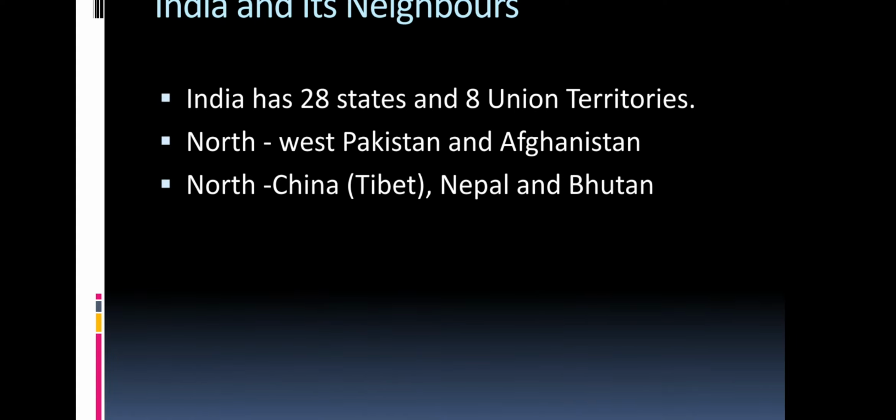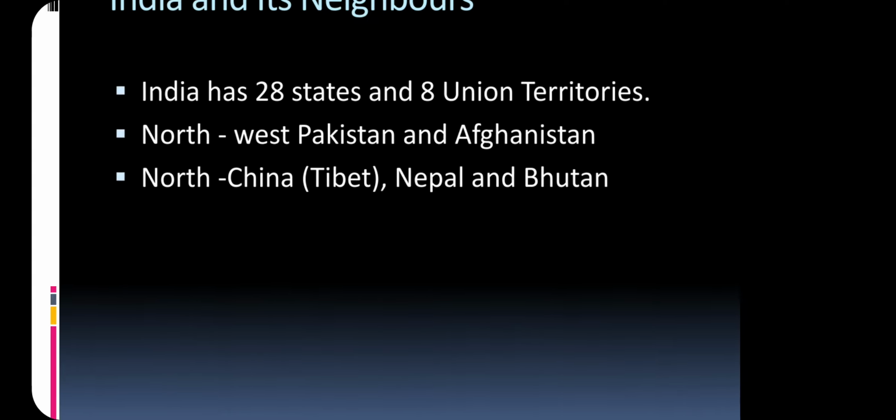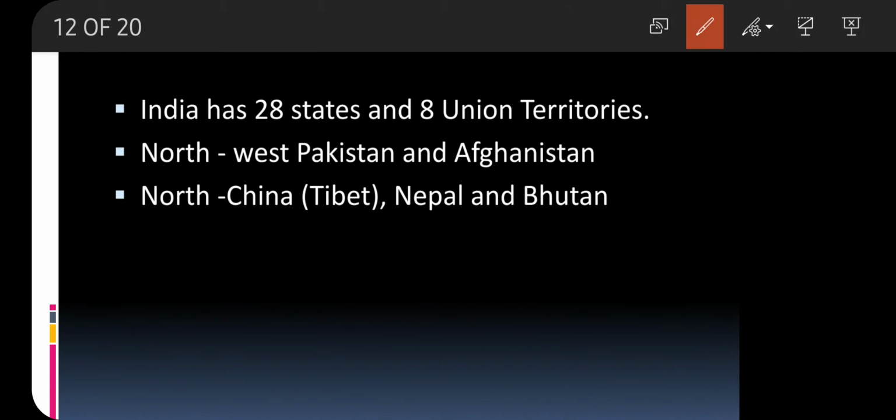When we talk about India and its neighborhood countries, India has 28 states and 8 union territories, right? 28 states and 8 union territories.